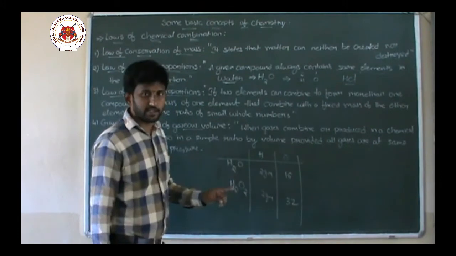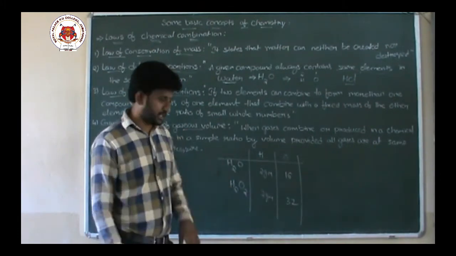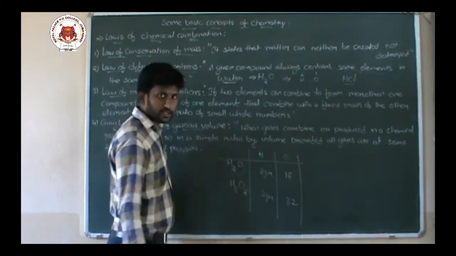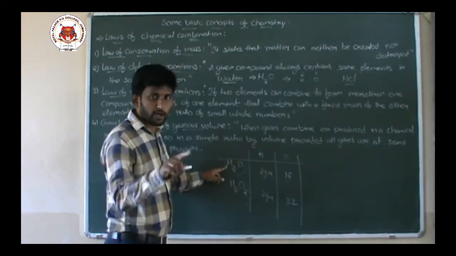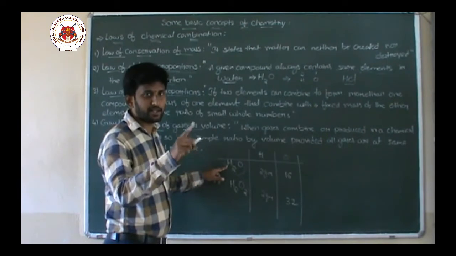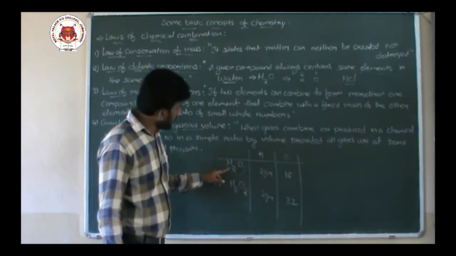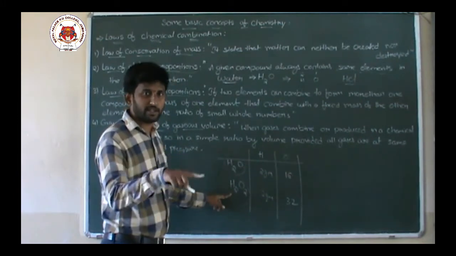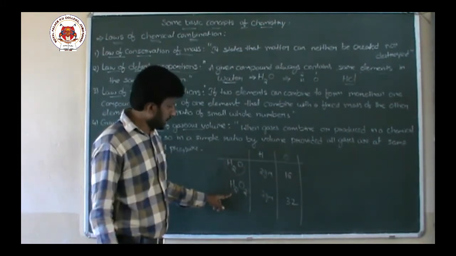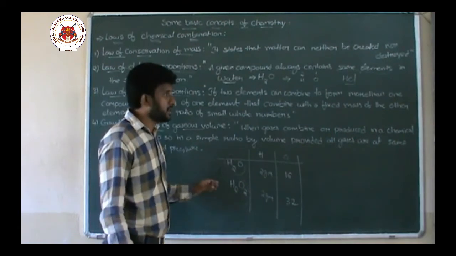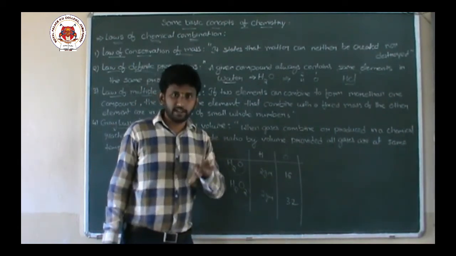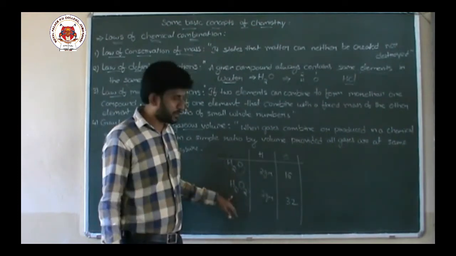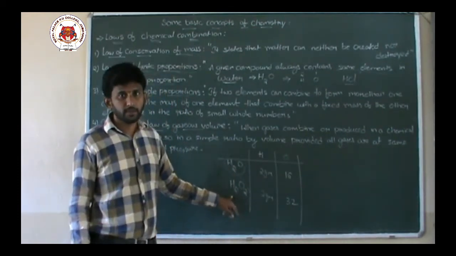Now, hydrogen and oxygen can react with each other to form more than one compound. That is, water is formed by the reaction of hydrogen and oxygen. Hydrogen peroxide is also formed by the reaction of hydrogen and oxygen. That means hydrogen and oxygen can react to form more than one compound. One compound is water, the other compound is hydrogen peroxide.